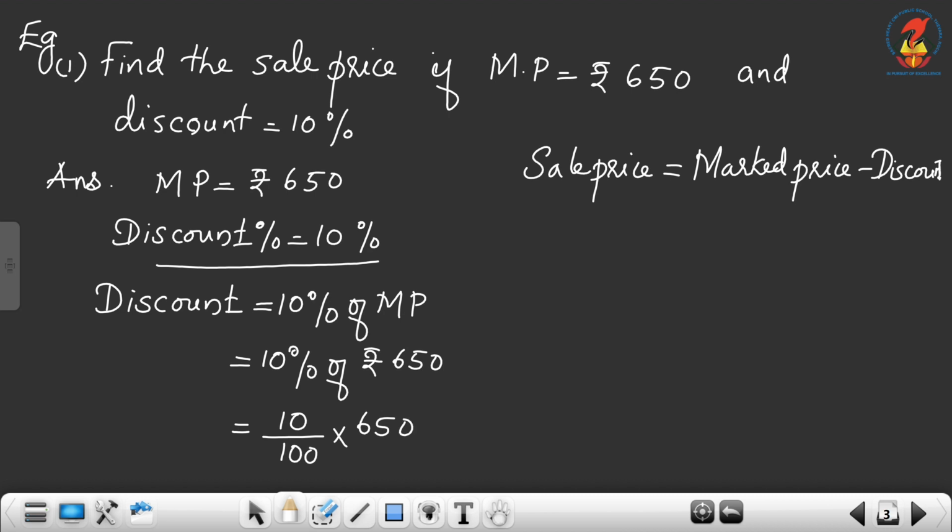So we can cancel zeros. Using 10 we can cancel 1. Here we will get a 10. Then again with a 10 we can cancel. We will get it as 65. So rupees 65. So the discount amount is rupees 65.